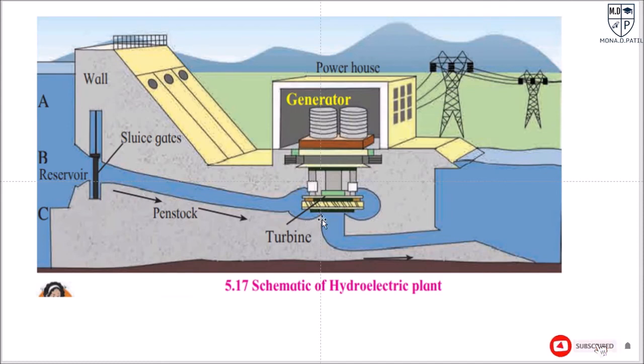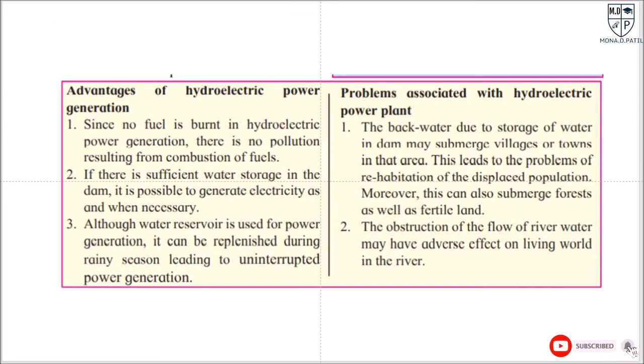After turning the turbine, which is attached to the generator, electricity is produced, and with the help of big towers it is supplied all over to cities and villages. This type of plant does not generate any pollution, so it is called green energy. The advantage of hydroelectric power generation: first, since no fuel is burned, there is no pollution resulting from combustion of fuel.